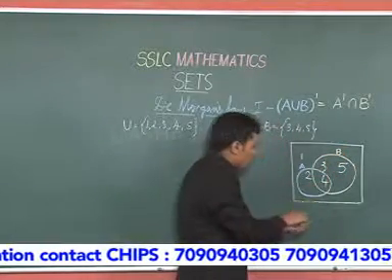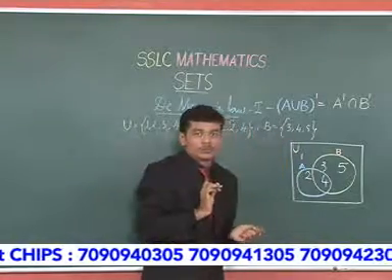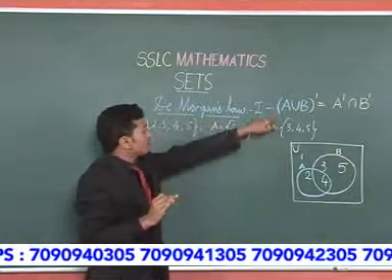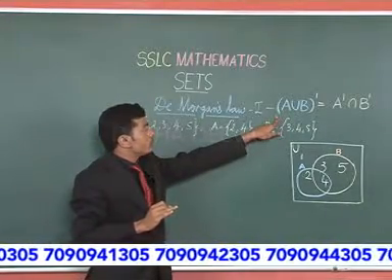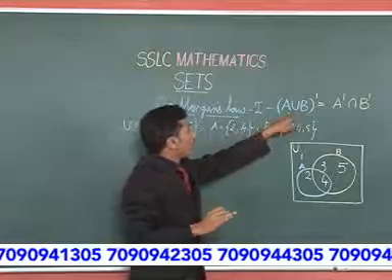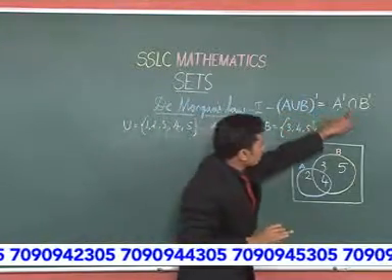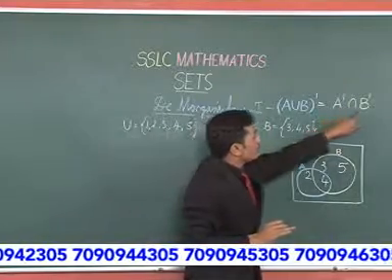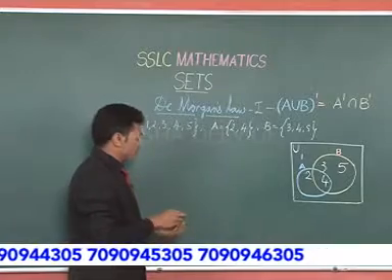And also, as we already know, this is the universal set U. Now, look at this statement stated by De Morgan. According to De Morgan's law, (A union B) complement is equal to the intersection of the complement of A and the complement of B. Let us see if it is correct.